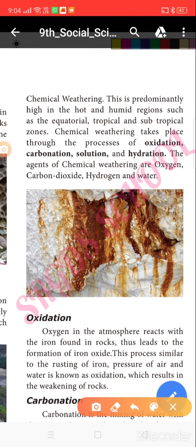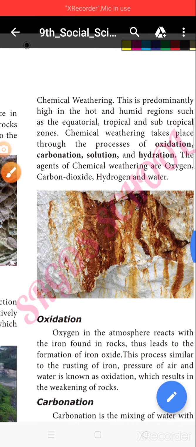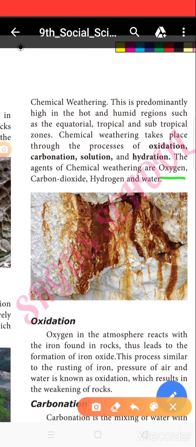Chemical weathering takes place through the processes of oxidation, carbonation, solution and hydration. There are four processes in this topic. I will explain one by one. The agents of chemical weathering are CO2, that is carbon dioxide, hydrogen and water. These are the agents which cause a chemical reaction and chemical weathering in the rocks.